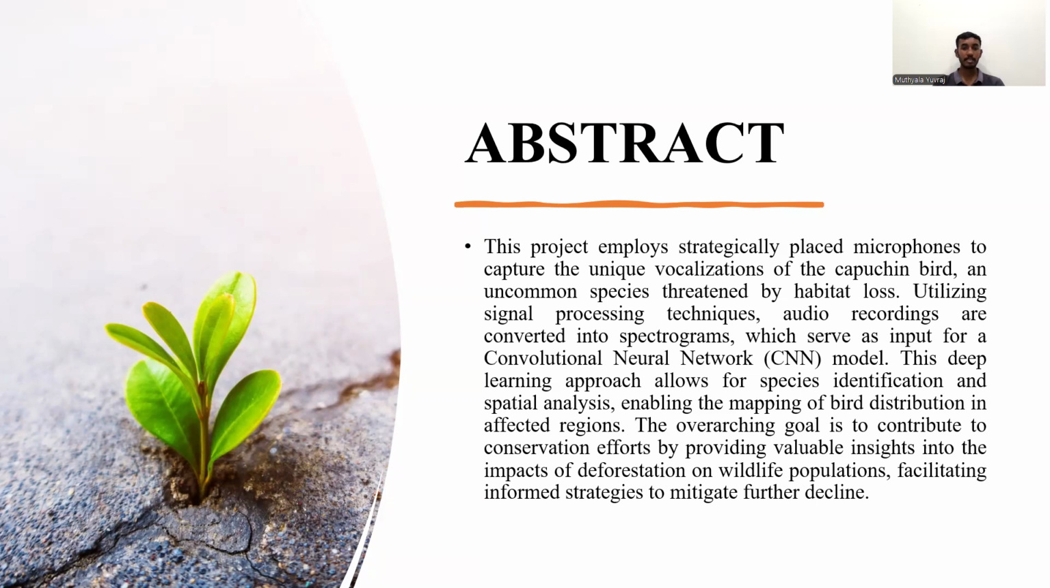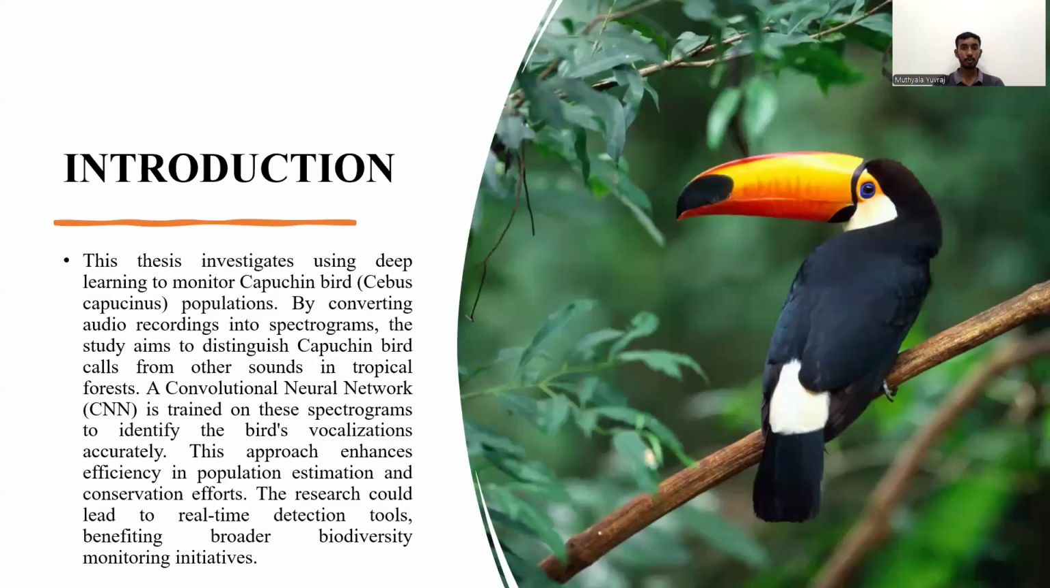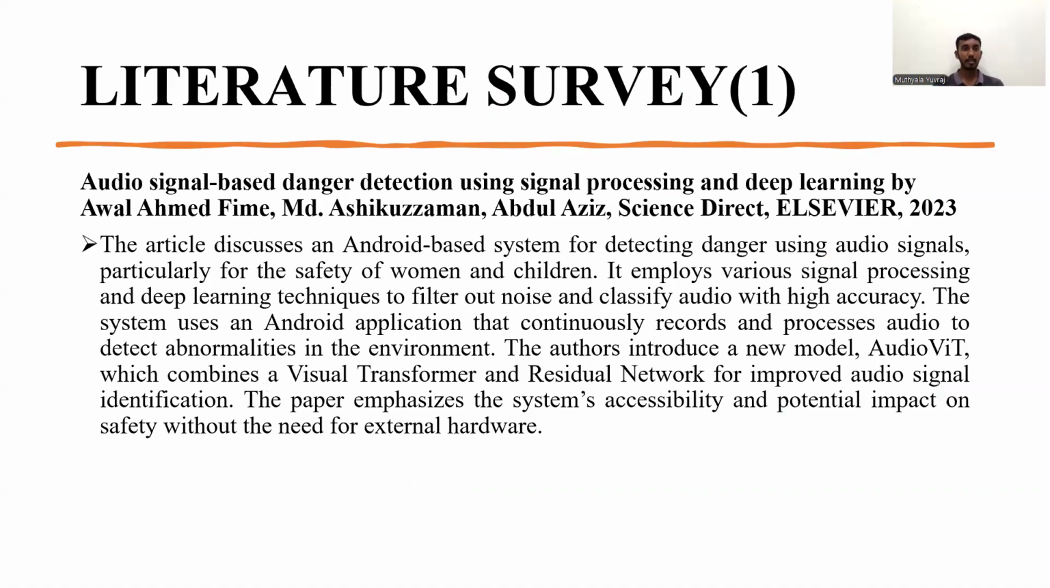The main goal is to help conservation efforts by understanding how deforestation affects these birds, so better strategies can be developed to protect them. Introduction. This thesis explores using deep learning to track capuchin birds. It converts bird sounds into images called spectrograms to tell the difference between capuchin bird calls and other noises in the forest. The convolutional neural network is trained to recognize the bird sound from these images. The method helps estimate bird population and improve conservation efforts. The research may also help create tools for real-time bird detection, which could be used for monitoring other wildlife too.